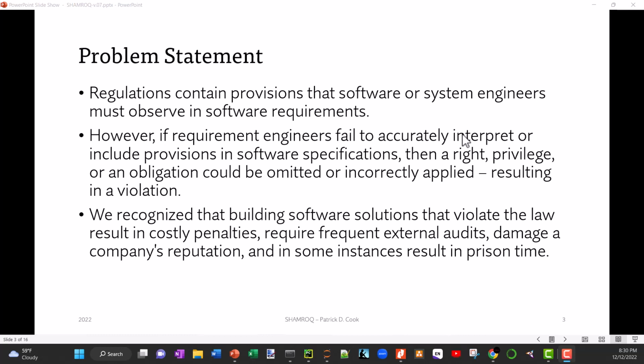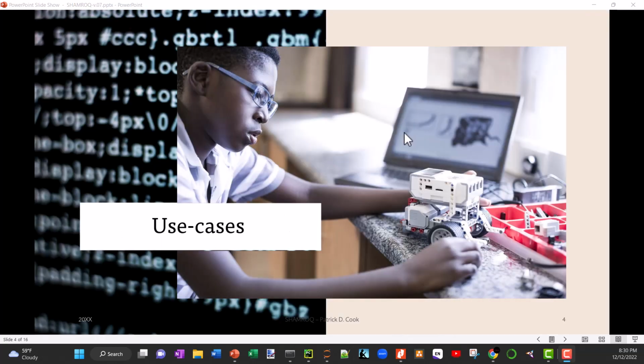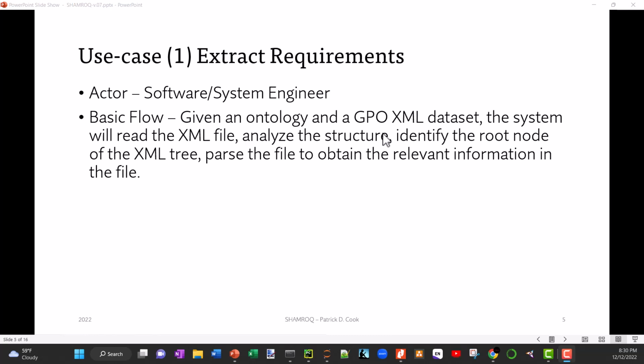We also recognize that when we're building these solutions, if they violate the law, it could result in costly penalties, and there are many examples of that. But it could also damage the company's reputation, and in some instances, result in prison time. And so there are a few use cases that I'm looking into. One is extracting the requirements, taking and given an ontology, which is a description of the terms and their relationships, and also the GPO XML data set that I talked about.